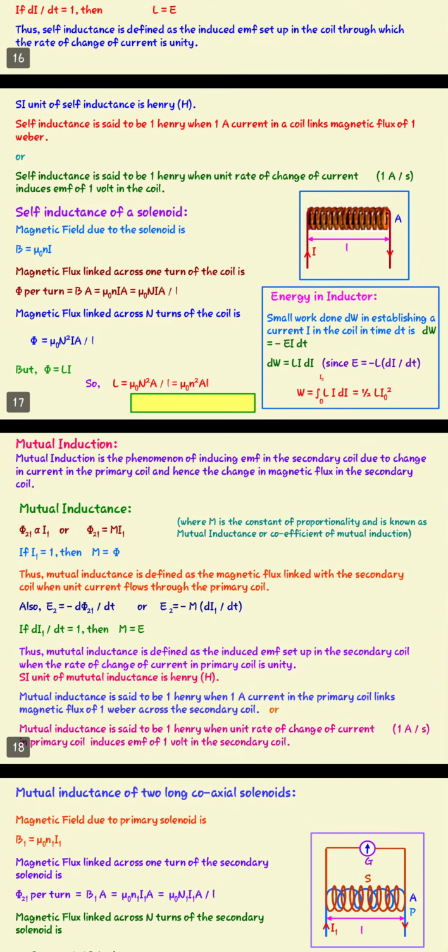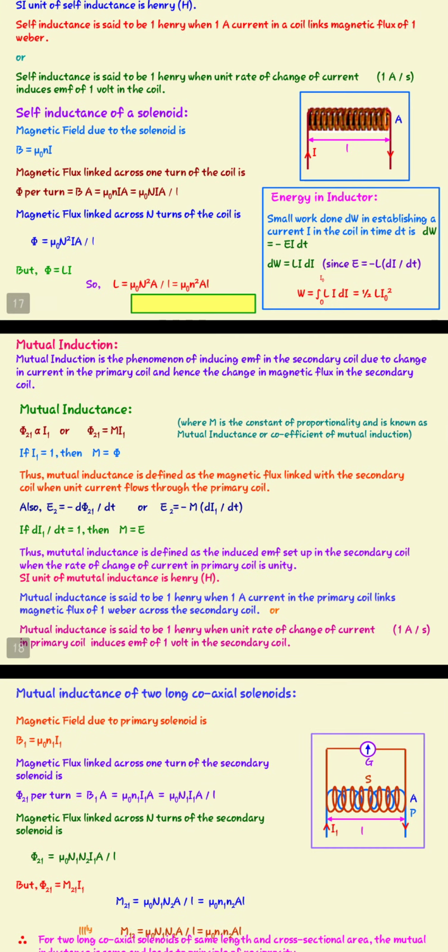Now move to the next very important topic, that is mutual inductance. Mutual inductance is the same phenomenon as self-inductance, but here we use two coils. We need two coils such that the flux of the two coils matches with each other, and these two coils are wound on the same axis.